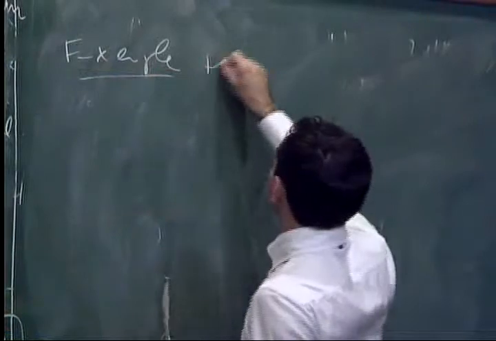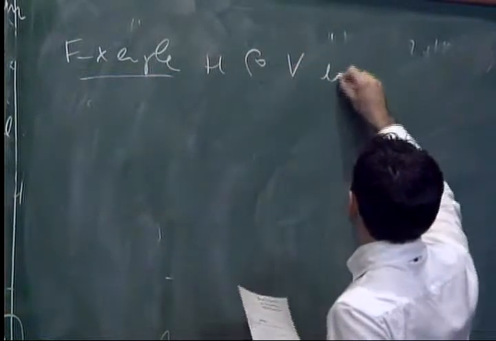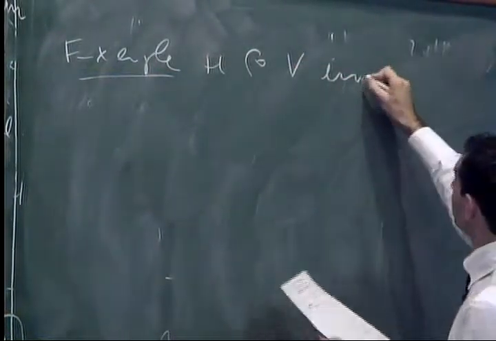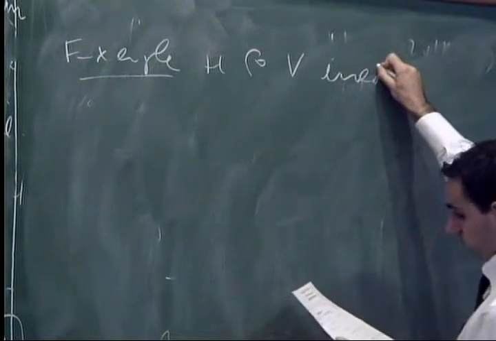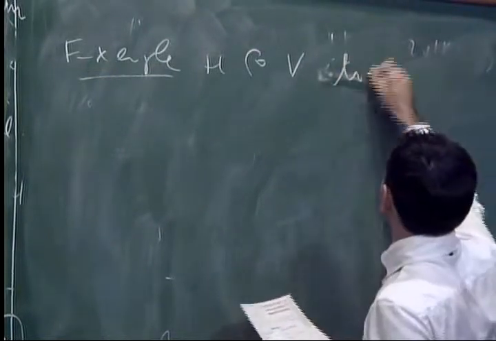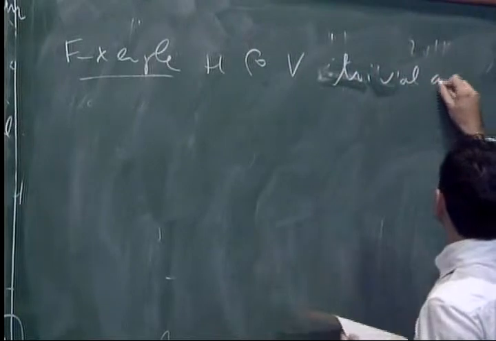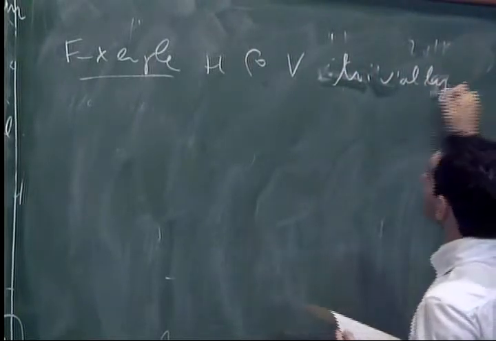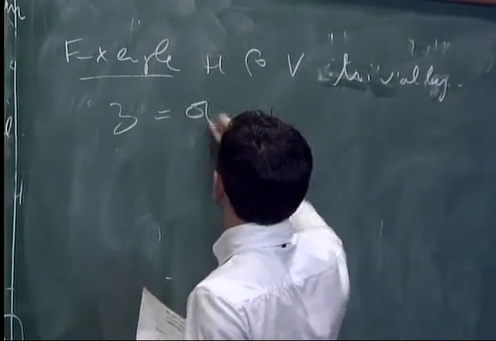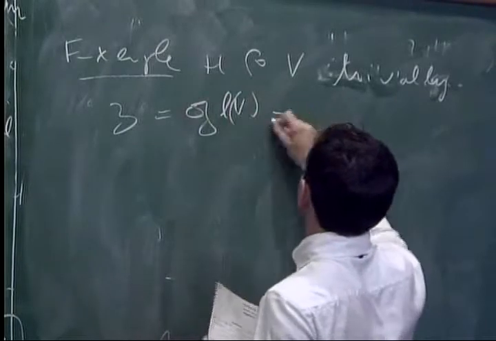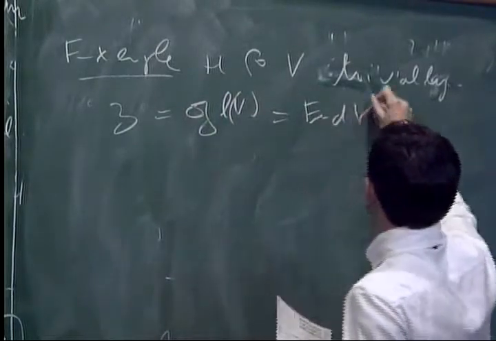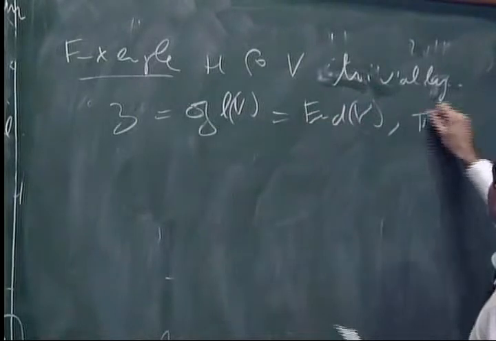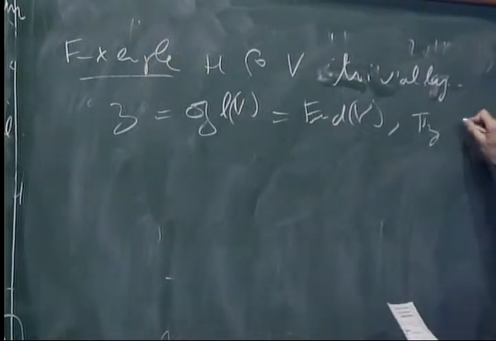Example 1: if H is acting on V trivially, first, trivial action. Then I've got that Z is equal to all of endomorphisms of V, and the projection onto Z is just the identity.